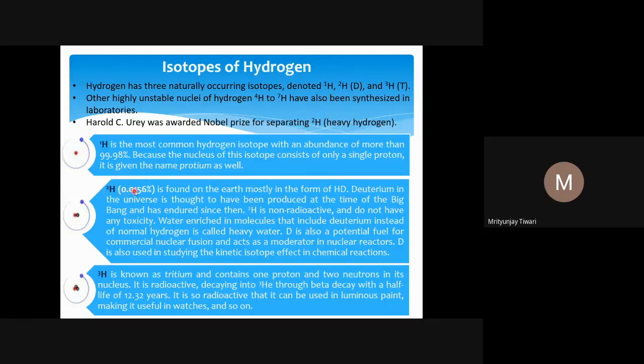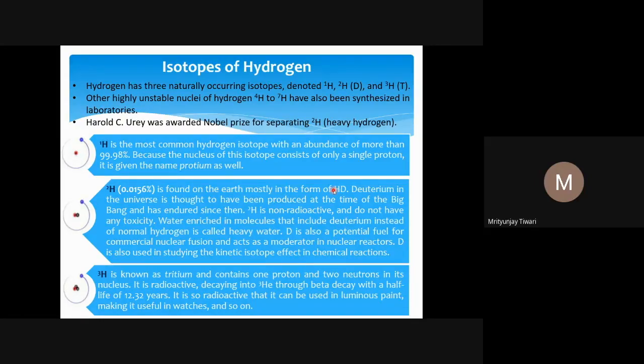Now the deuterium, its relative abundance is only 0.0156%, and it is found on the earth at about 0.015%. That means about 1.7 molecules out of 10,000 are found on the earth, mostly in the form of HD. It is not D2. Usually in nature it is not found as a D2 molecule.